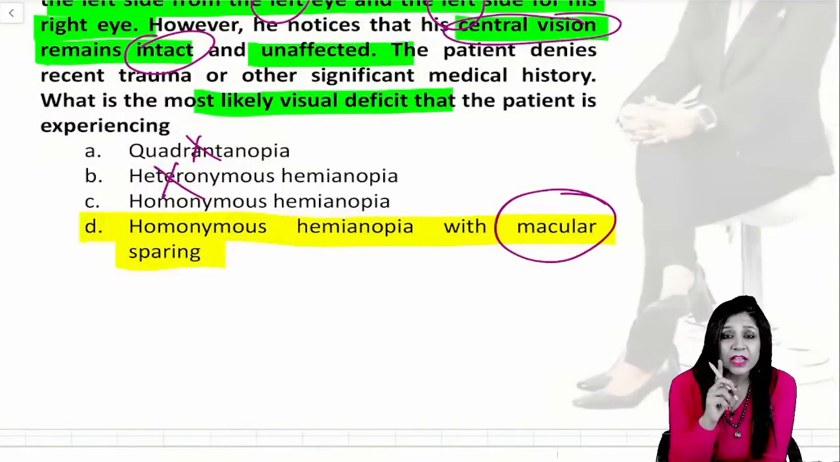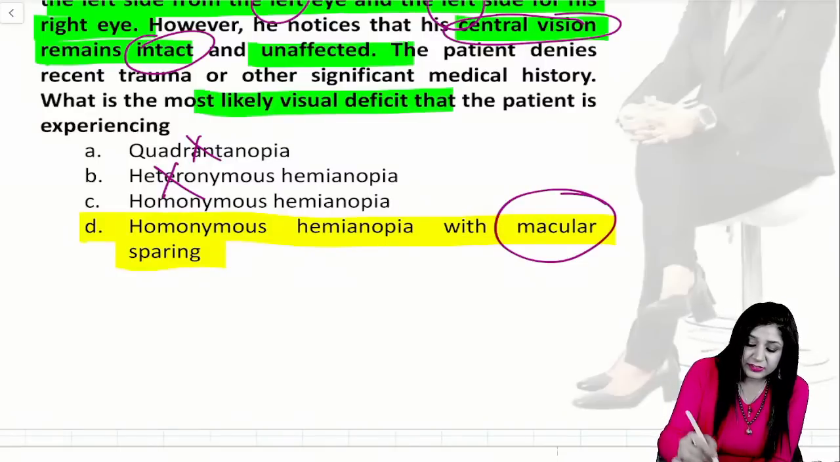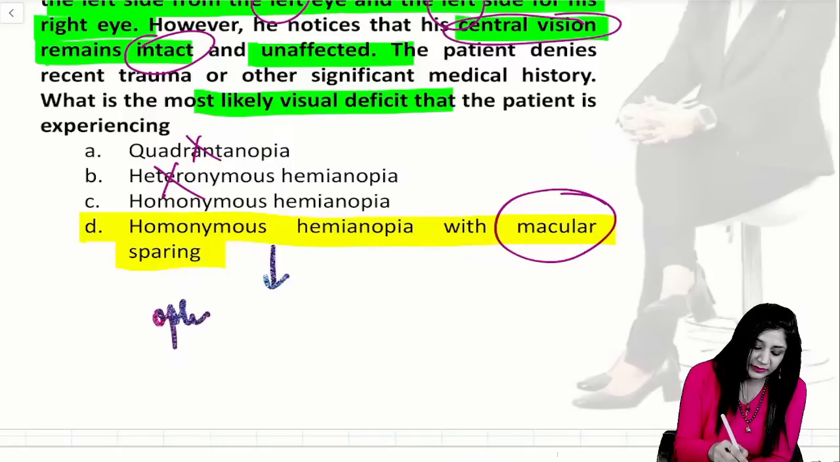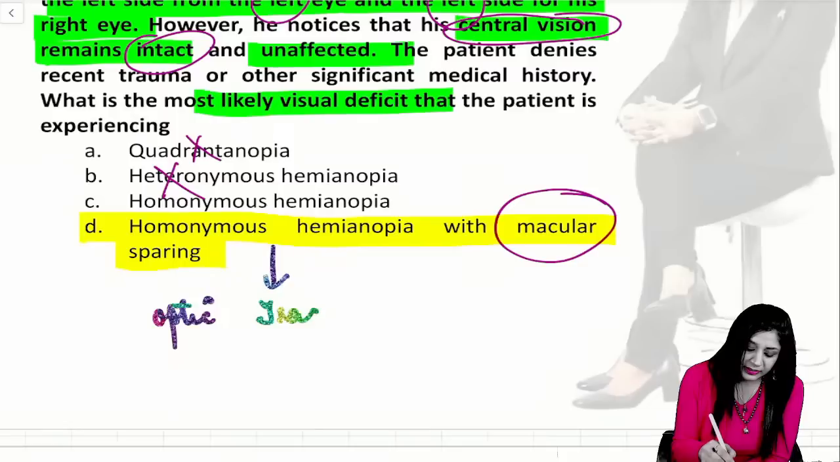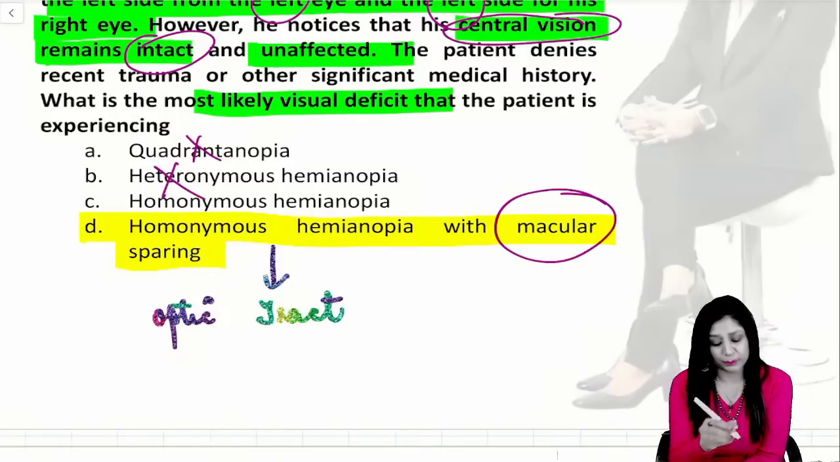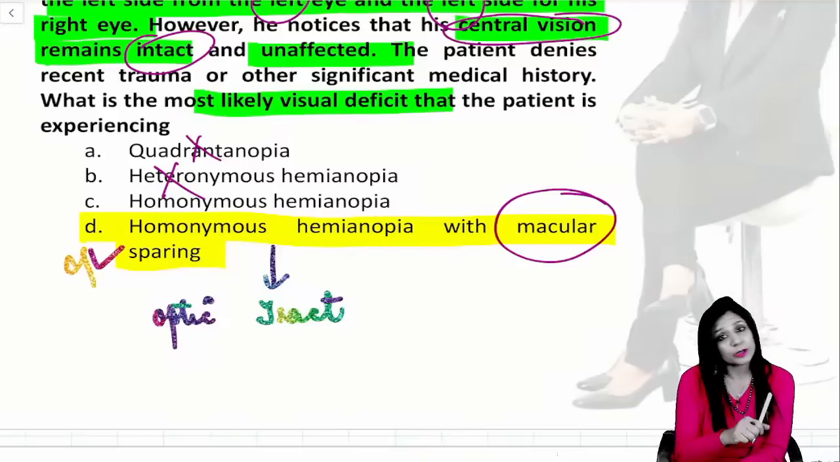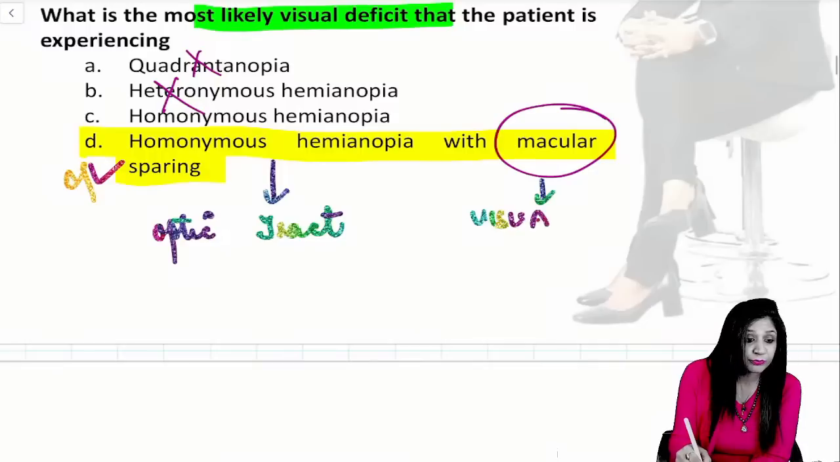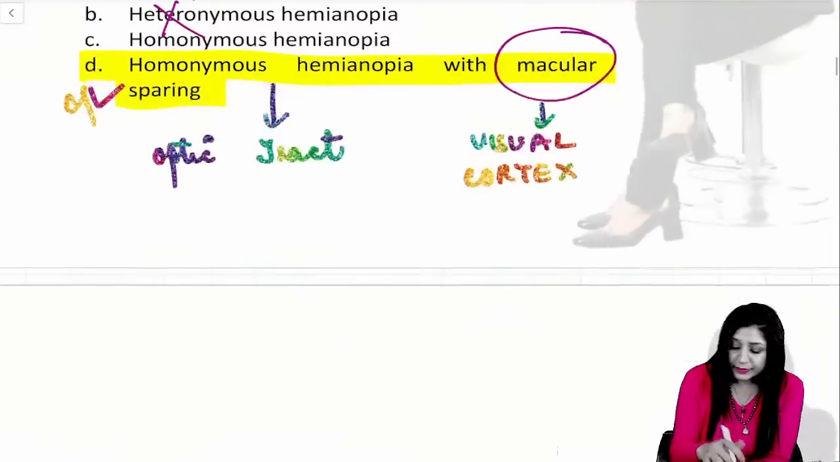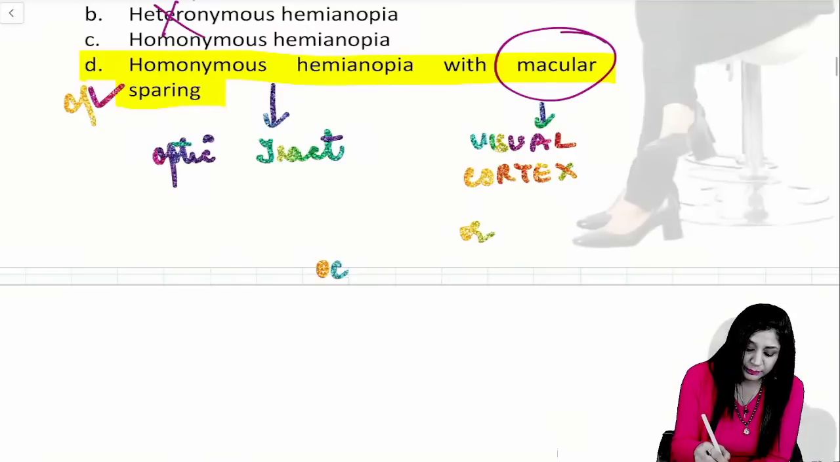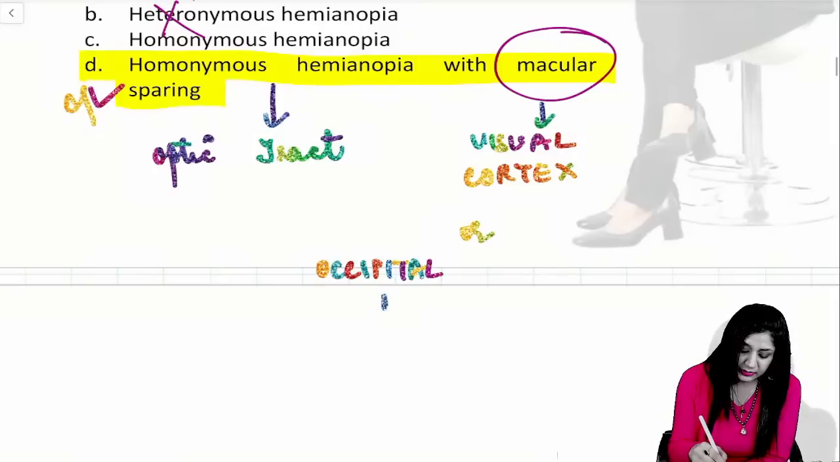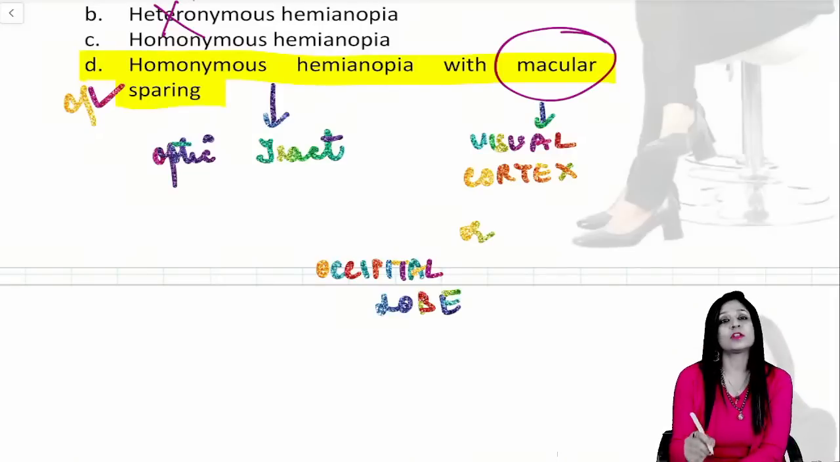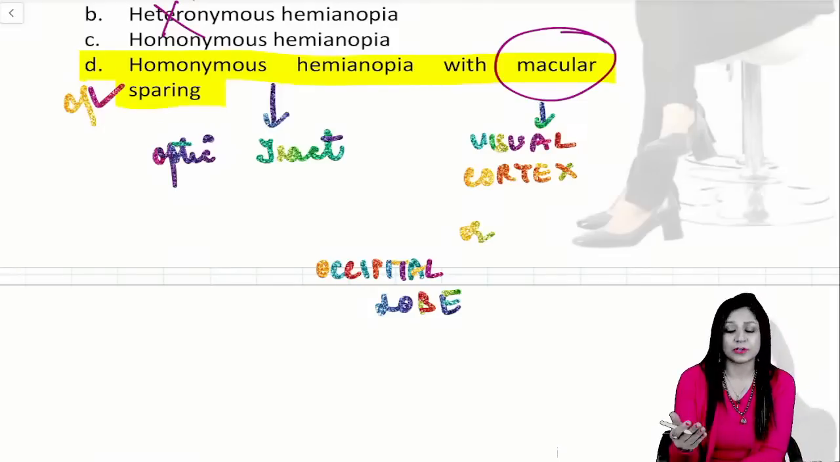Don't leave that thing. And where do you get this? Whenever we have homonymous hemianopia, this is from the level of the optic tract. From the level of the optic tract, you are getting this homonymous hemianopia, which is actually contralateral homonymous hemianopia, and macular sparing is found in the cases of the visual cortex. When we have a lesion of the visual cortex, or they can also say the occipital lobe, any of the following, then we will say macular sparing.